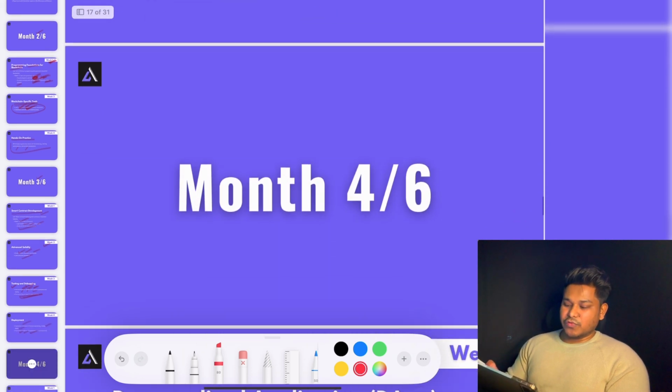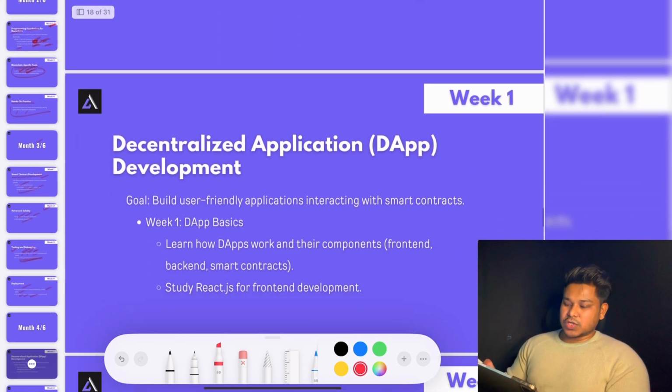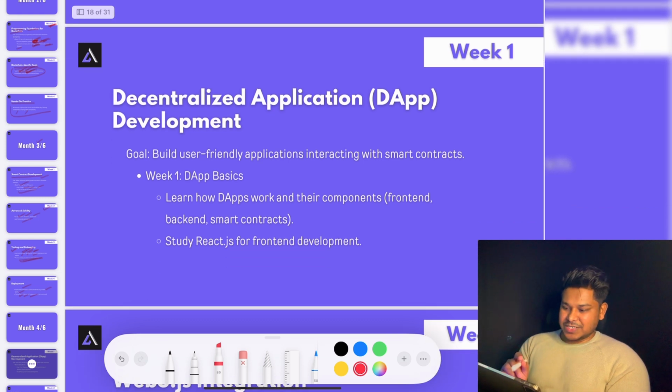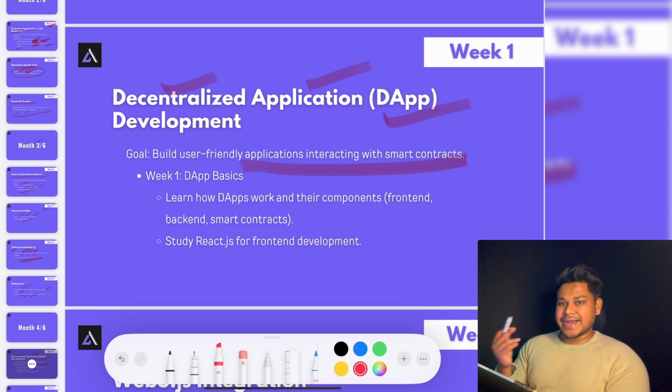Once you're done with that, now we are moving towards the 4th month. In that, we're going to focus on decentralized applications. And here you will start actually building real world projects. There you're going to combine all the technology, all the knowledge you have gathered in the last 3 months. That's all you're going to utilize building a decentralized application, called a dApp, which you have to build. So by this point, you are already familiar with smart contracts. You have already practiced smart contract writing. Now you're going to simply integrate that smart contract with the front end using any popular framework like Next.js, React, Angular, or plain JavaScript. You can use any one of those. That's what we're going to integrate with our dApp.